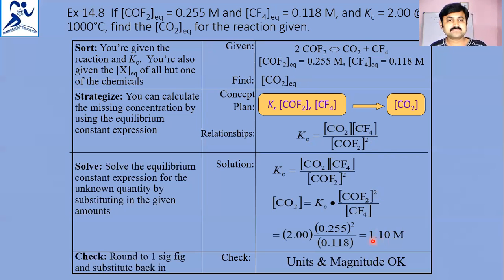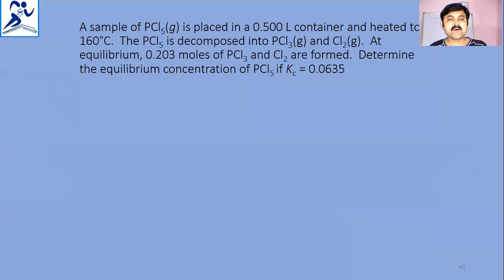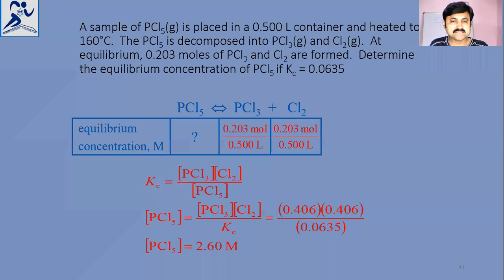Next one. A sample of phosphorus pentachloride is placed in a 0.5 liter container and heated to 160 degrees Celsius. PCl5 decomposes to PCl3 and Cl2. At equilibrium, 0.203 moles of PCl3 and Cl2 are formed. Determine the equilibrium concentration of phosphorus pentachloride if Kc is 0.0635. For that, you don't know the concentration of PCl5.